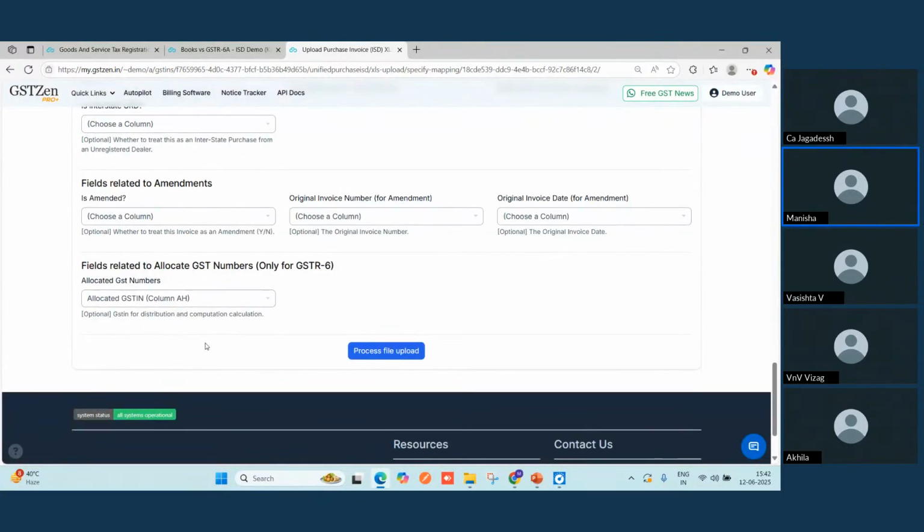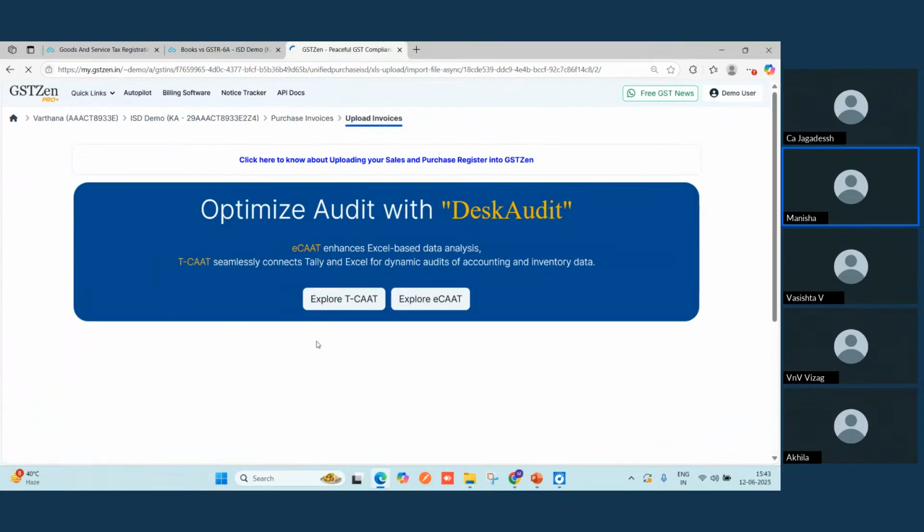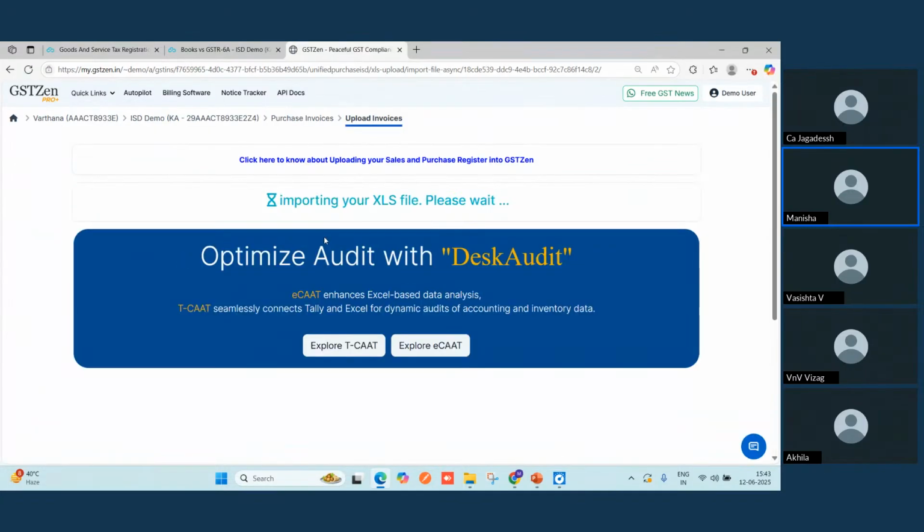Just to make sure, because this is GSTR 6, this field is required, allocated GSTN number, maybe not here, but maybe required while filing the return. So I'm just showing you here itself that we have this allocated GSTN number column, which you need to map while uploading the purchase register in case of filing. So I'll just quickly proceed with the file upload.